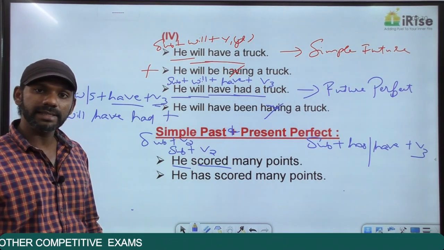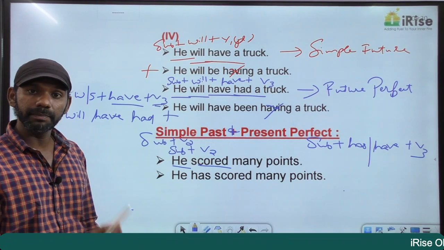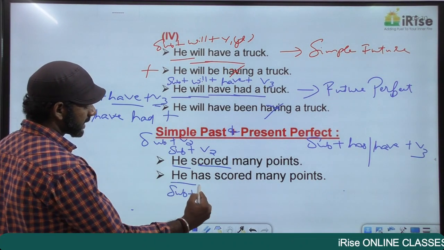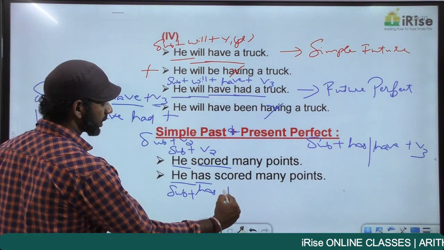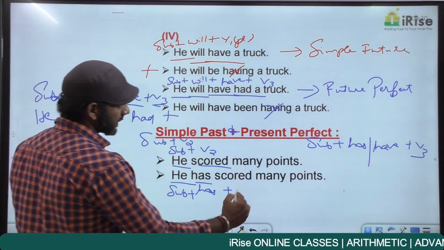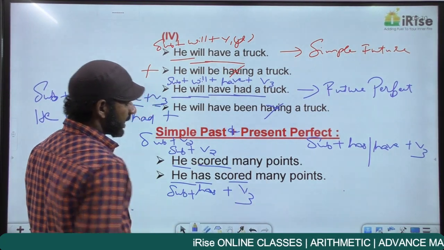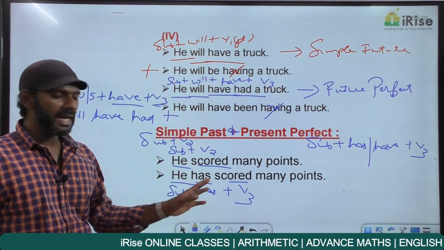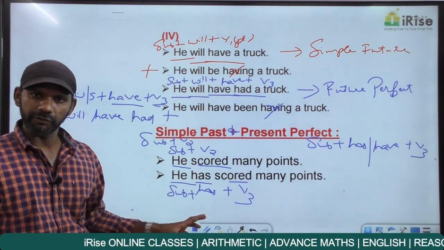The second one, he has scored many points. Has is an auxiliary verb here because scored is a main verb. We'll write down the order. The subject here is he, plus has is an auxiliary verb. There's nothing like subject plus has plus V2. It's always subject plus has plus V3. So in this sentence, scored is in the V3 form. And subject plus has plus V3 is present perfect.